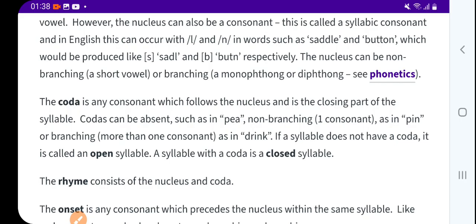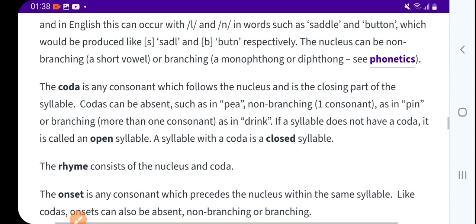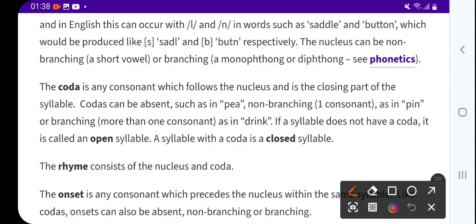This is called a syllabic consonant, and in English this can occur with L and N in words such as saddle and button, which would not be pronounced with a vowel, but with the syllabic consonant.